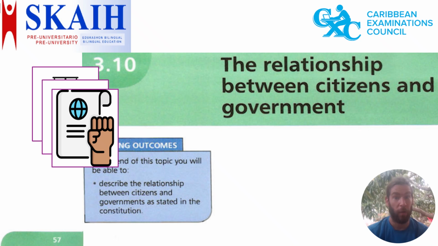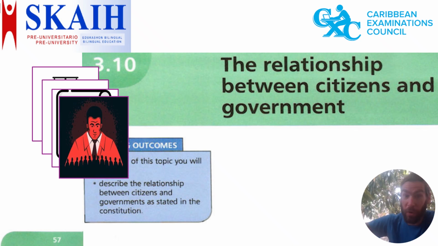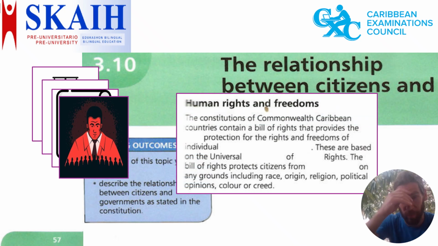I talked about the universal rights of man, starting during the French Revolution and the Enlightenment, that in the whole world we have a declaration of rights and freedoms of man, a very important document that is important for all constitutions in the world. We have authoritarian governments, in which one person or a group makes all the important decisions without the consent of the people or without any possibility for the people to participate in decision making.